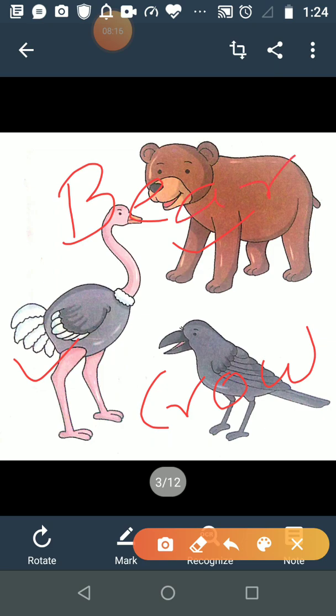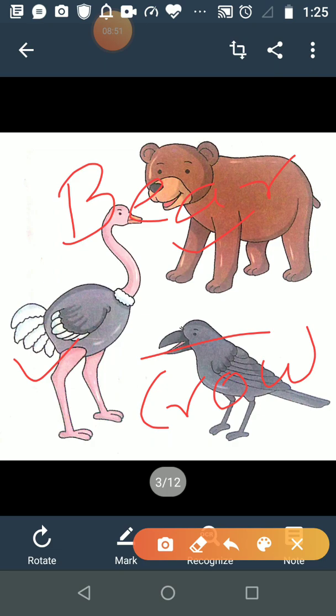So animals that eat plants as well as the flesh of other animals are called omnivores animals. Is it clear?